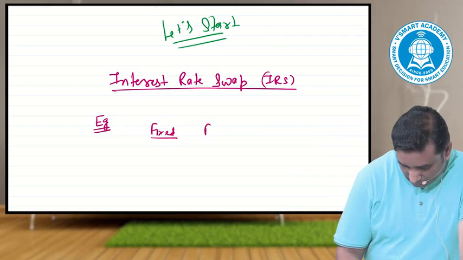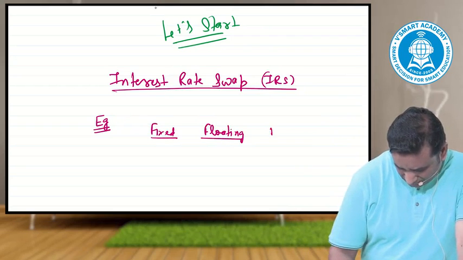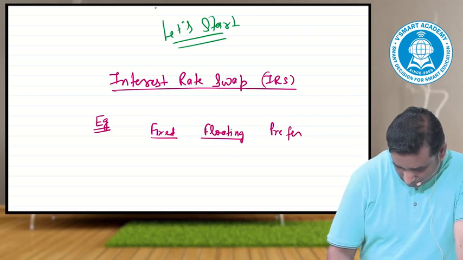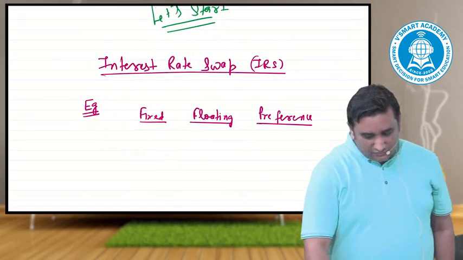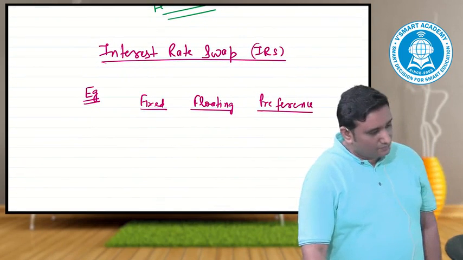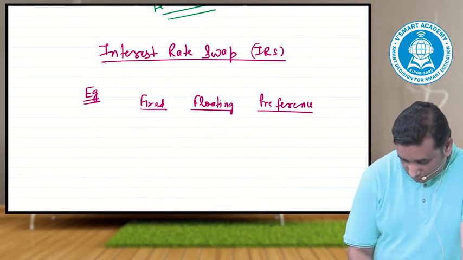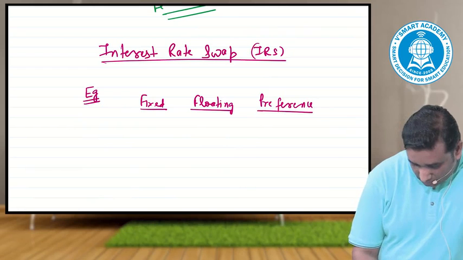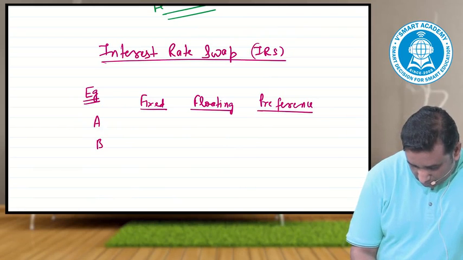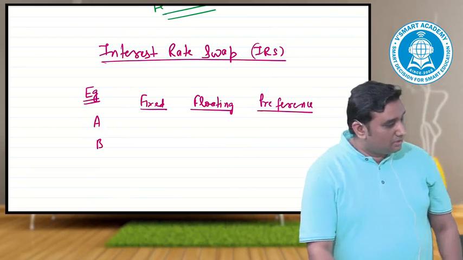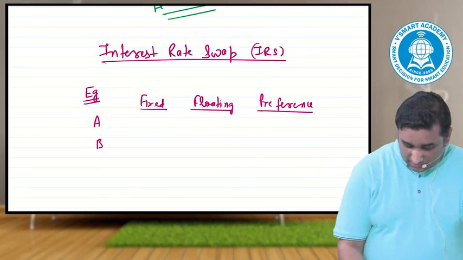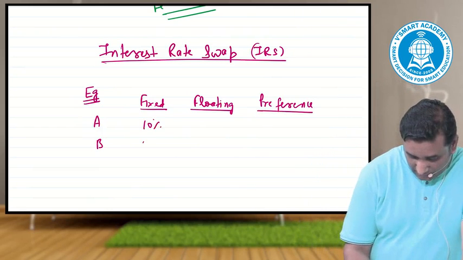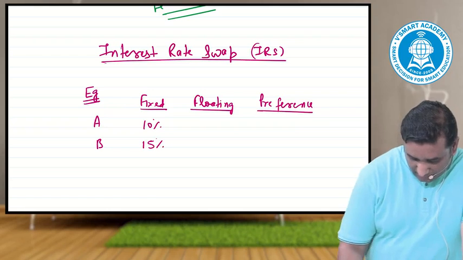Fixed, floating, and preference. I'll take A and B. These are the fixed and floating rates which are there: 10%, 15%.